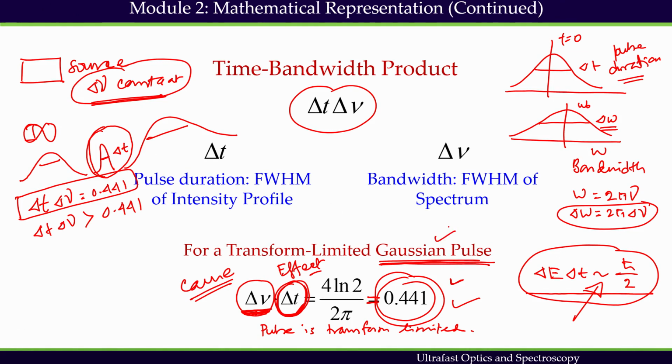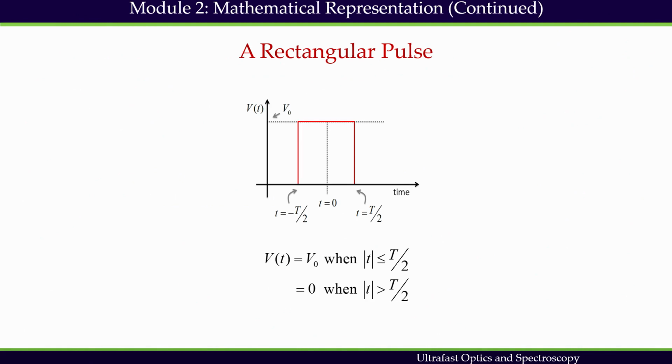And the question is, is it always necessary to use a Gaussian pulse to represent the experimental ultrafast pulse? So far, when we consider the Gaussian pulse envelope, the time bandwidth product becomes delta nu delta t equals, or is greater than, 0.441.